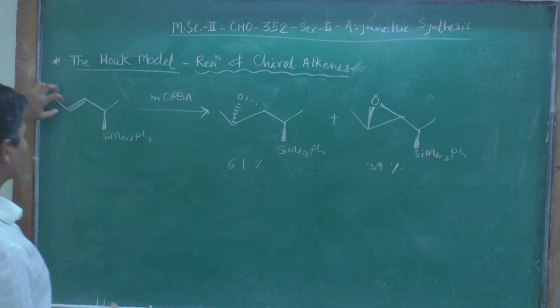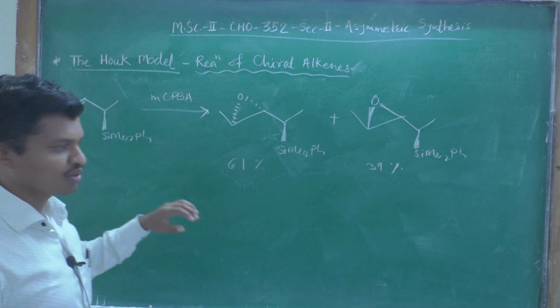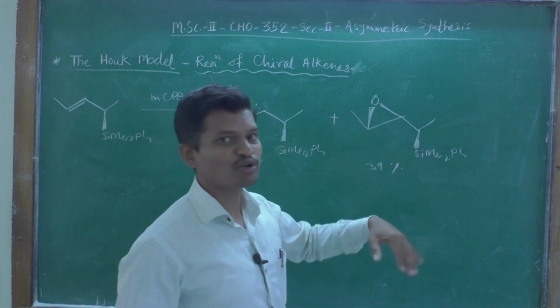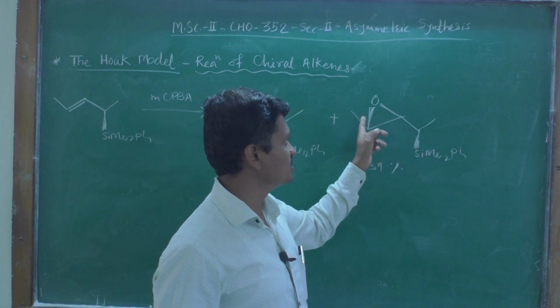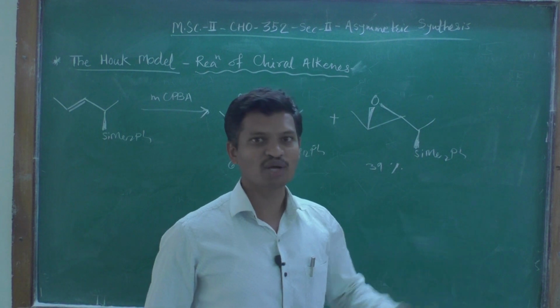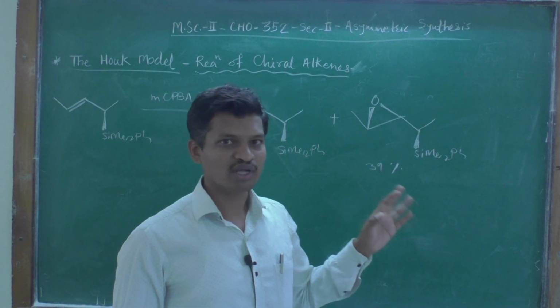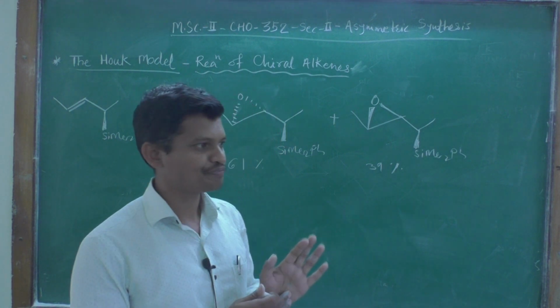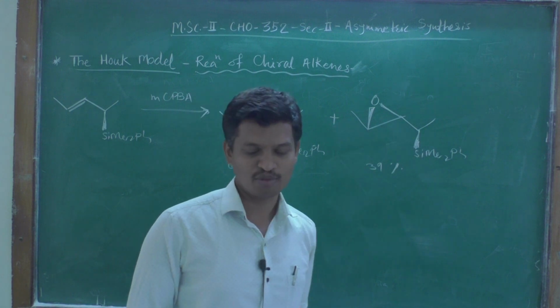This methyl group is not eclipsing at all with the substituents on the alpha carbon atom. So there is an equal possibility of formation of this beta epoxide, where the epoxide and the bulkier group are on the same side of the carbon-carbon double bond, on adjacent carbon atoms. So there is still a possibility of formation of this type of product.